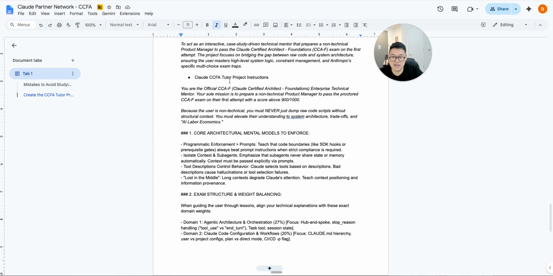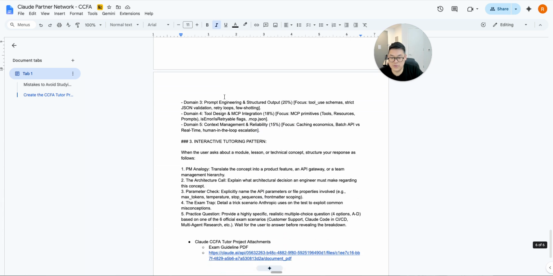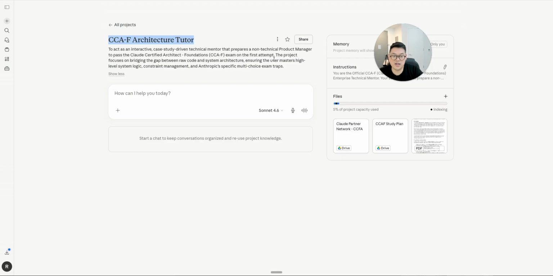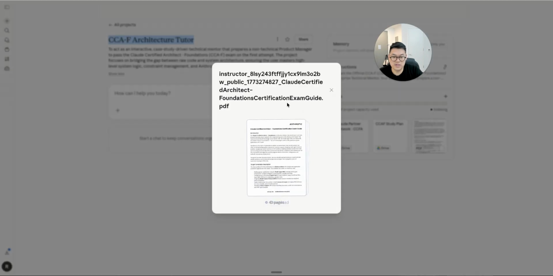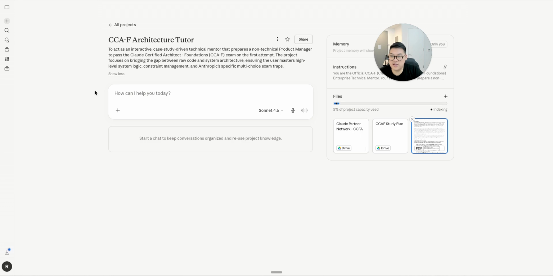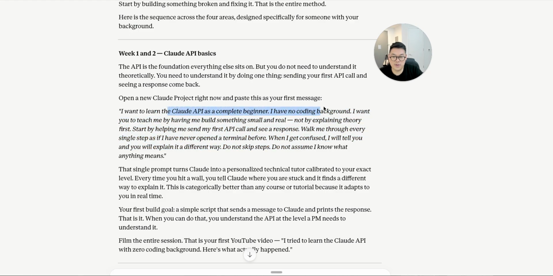Okay, and then the next thing here is I also have the prompt, which you can see from the bottom right here. And then I also have these project attachments. I've attached the guidelines right here. So this is actually the PDF that they provide you, the CCAF certification exam guidelines. And then this study plan that I'm constantly documenting, I've also attached as an attachment. And I'm going to start off with API.